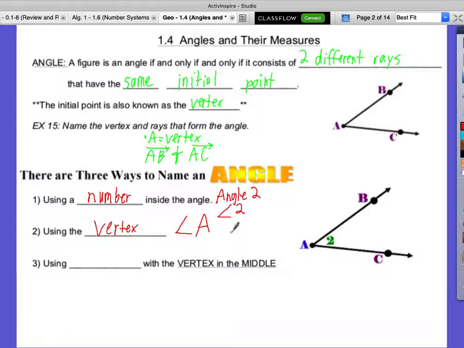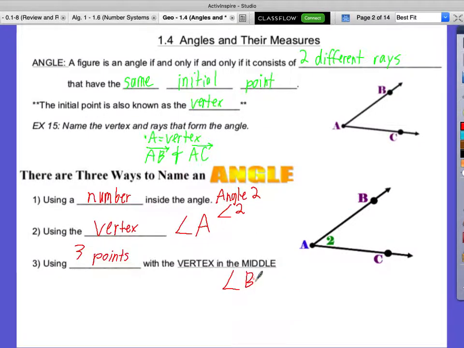The third way is using 3 points with the vertex in the middle. It's important. So angle what? What 3 points can be used here, with the vertex in the middle?